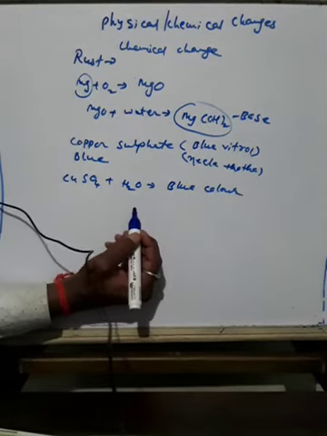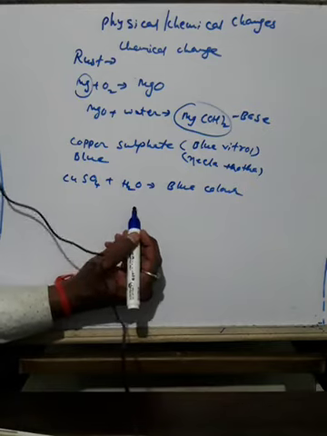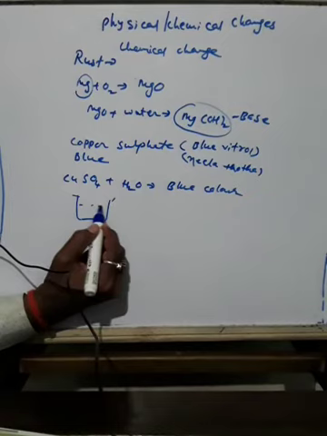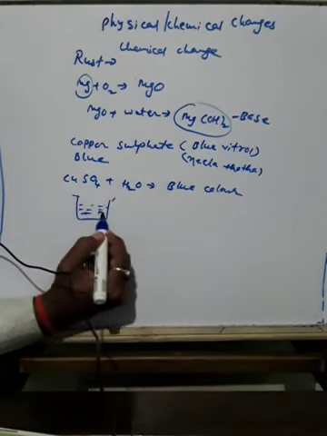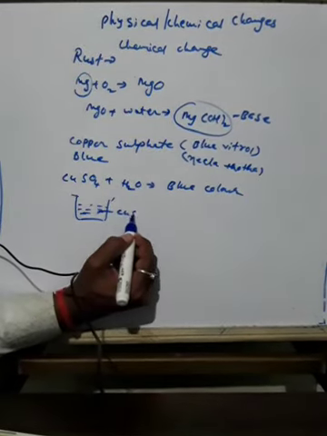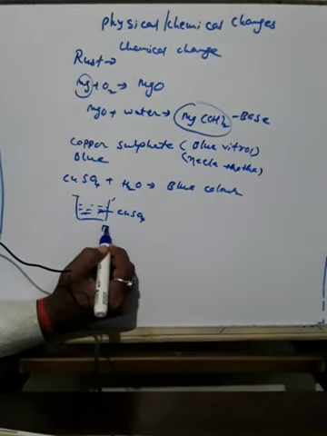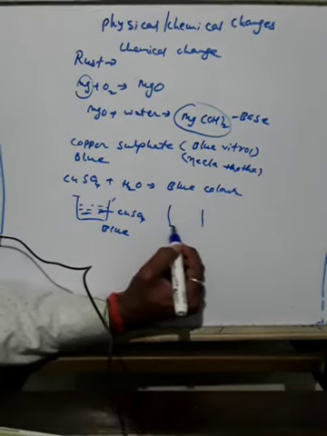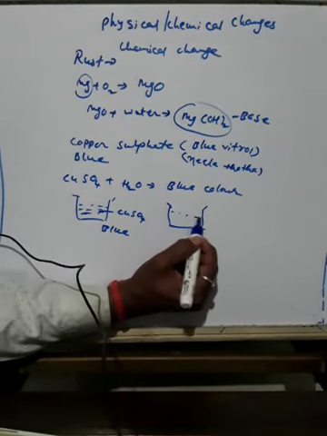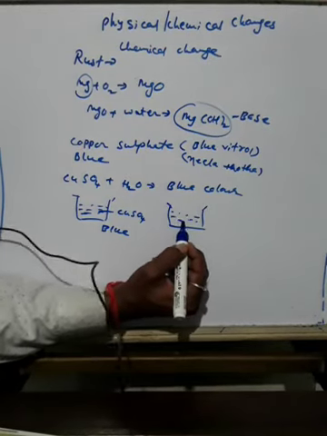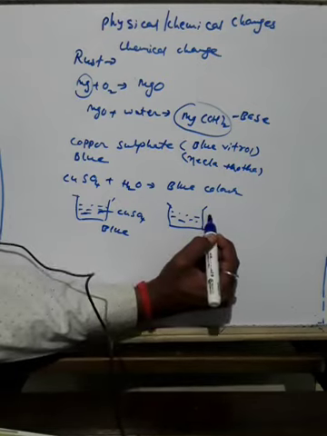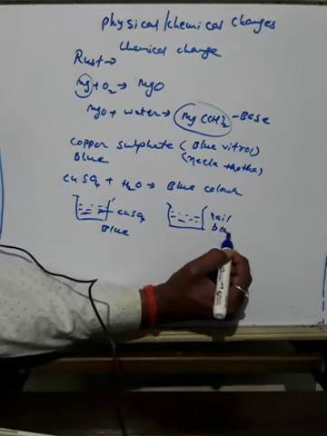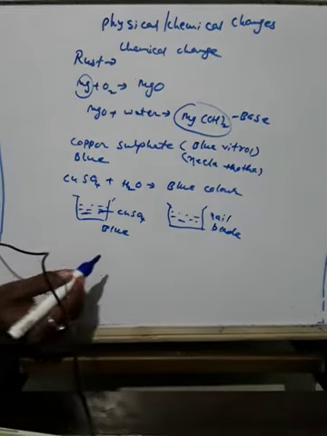Then, suppose this is copper sulfate, CuSO4, blue color. In this beaker, you take a nail or a shaving blade.